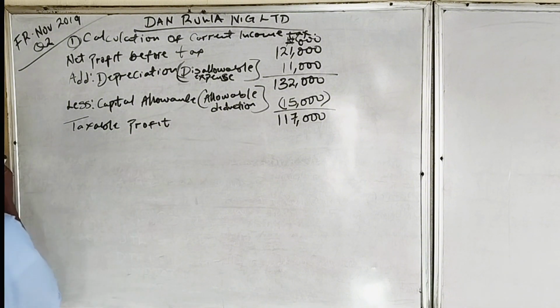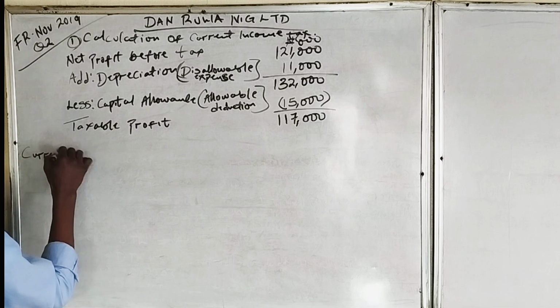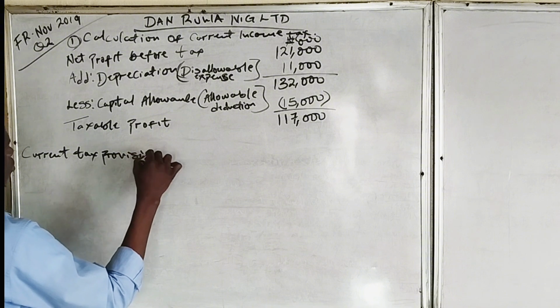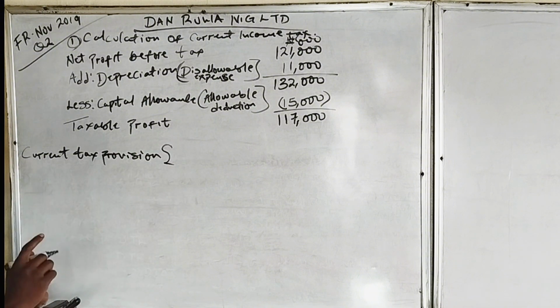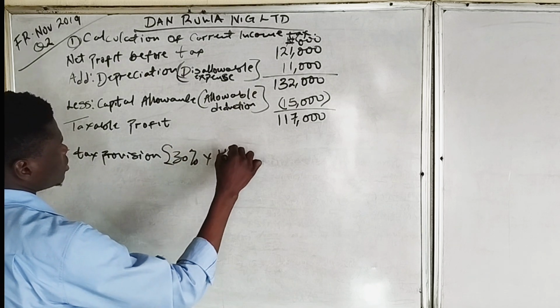Then current tax provision, like we said, is the taxable profit multiplied by the tax rate, which is 30% times 117,000.